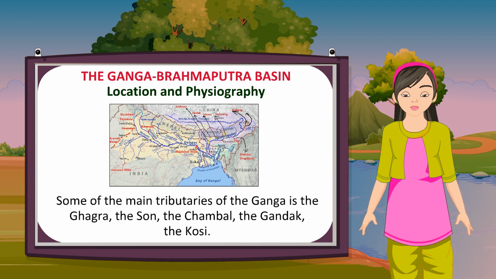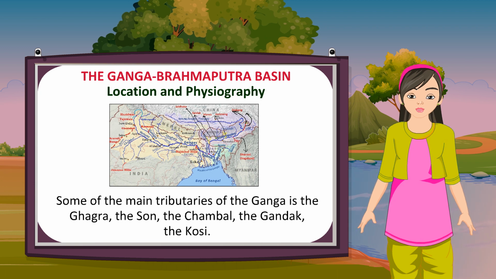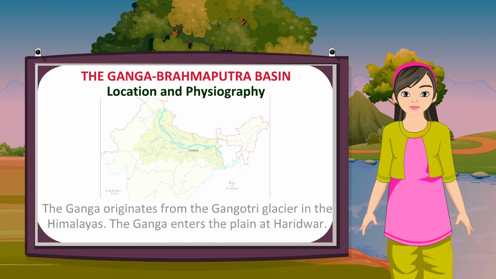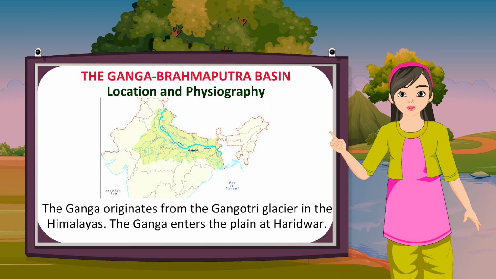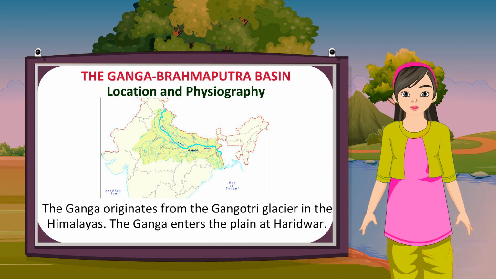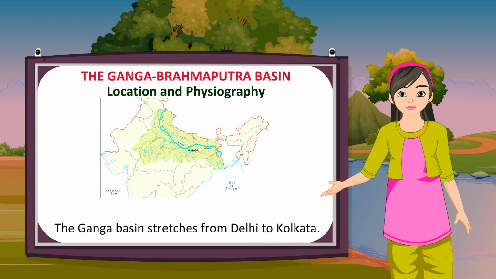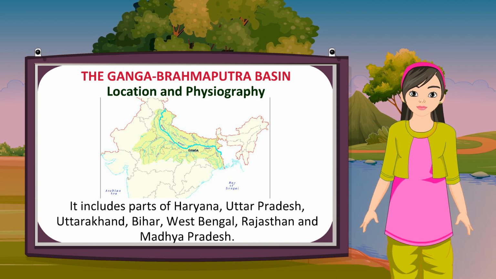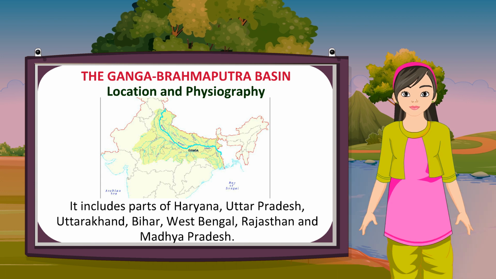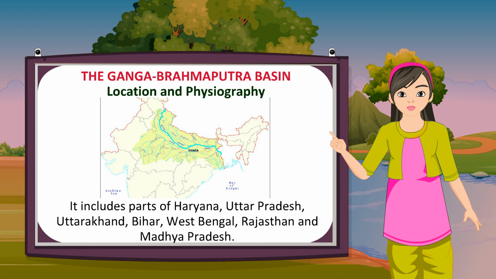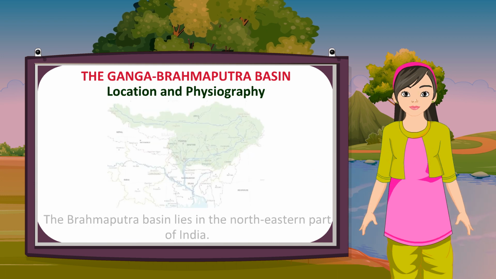Some of the main tributaries of the Ganga are the Ghaghra, the Son, the Chambal, the Gandak, the Kosi. The Ganga originates from the Gangotri Glacier in the Himalayas. The Ganga enters the plain at Haridwar. The Ganga Basin stretches from Delhi to Kolkata. It includes parts of Haryana, Uttar Pradesh, Uttarakhand, Bihar, West Bengal, Rajasthan and Madhya Pradesh.